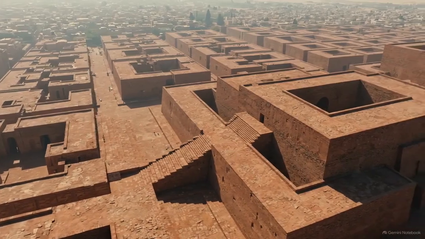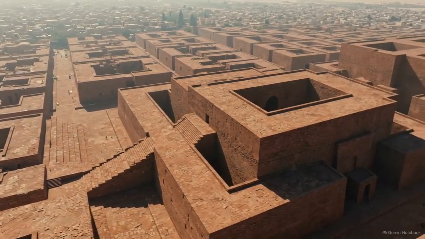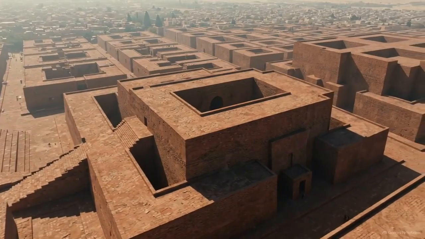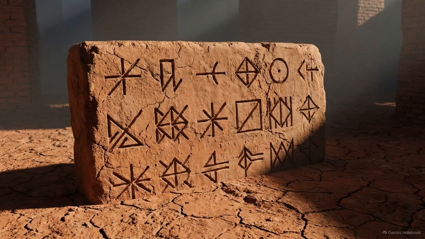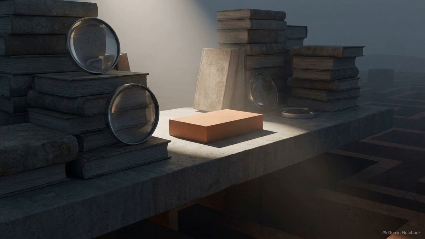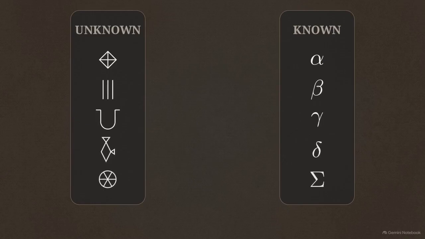Over 4,000 years ago, an advanced urban society built sprawling, geometrically planned cities out of baked mud bricks across South Asia. They left behind thousands of inscriptions, but without a surviving speaker or a readable record, the history of the Indus Valley remains silent. Traditional human philology has reached a standstill. Decipherment usually requires specific comparative anchors that allow linguists to bridge the gap between the unknown and the known, anchors that, in this case, do not exist.